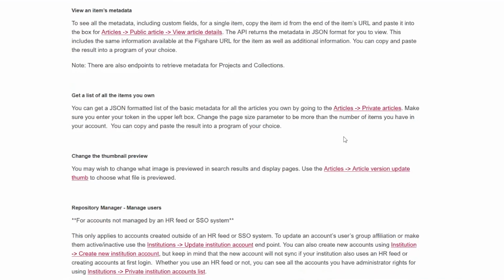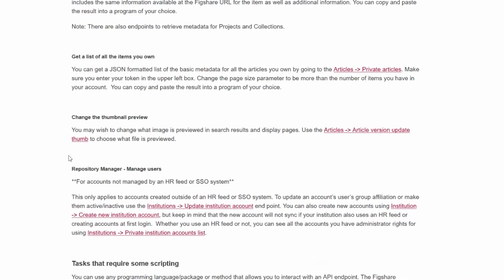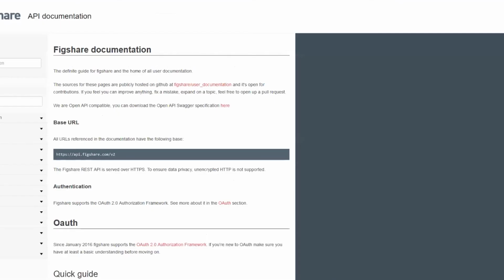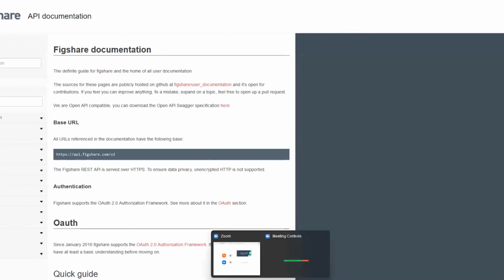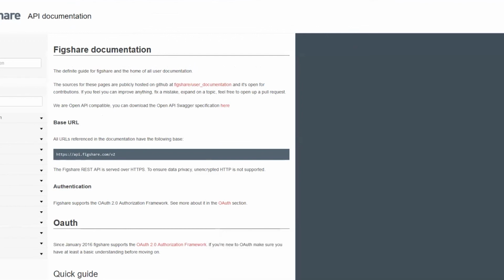So you can see metadata that you own. You can see public metadata that anybody's put out there. And as I'll show you, you can change the thumbnail preview. So if you put a bunch of things up and you want a cool image to show up on the Figshare search page, you can change that, and I'll show you how to do that. This is all possible because the interface allows direct access to the API. I'll copy this and put it in the chat, because if you want to follow along, you can.